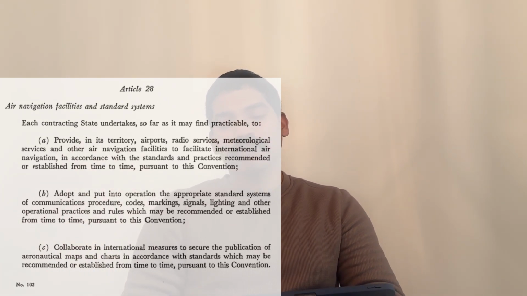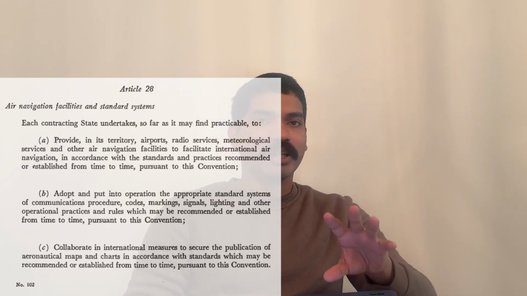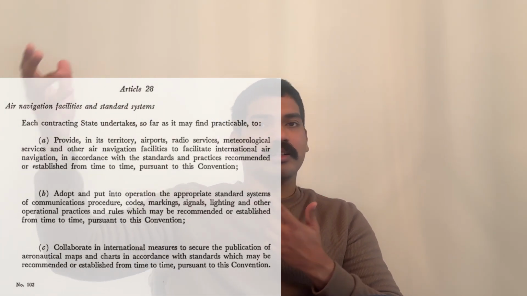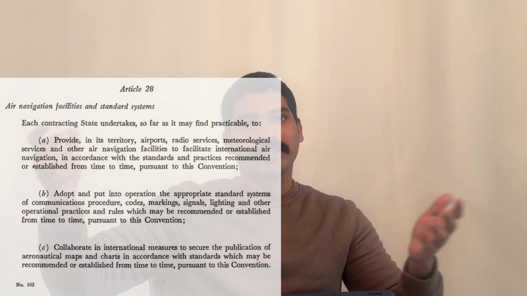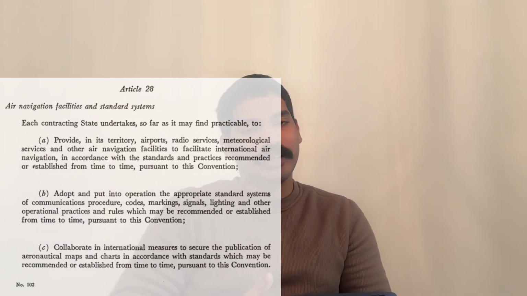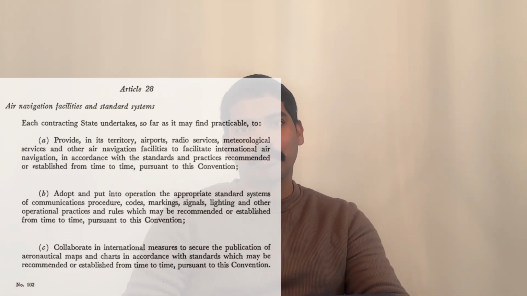So everything should have a certain sense of uniformity, so that let's say another country, US or Canada or any other airline flying to India, should find it easy to understand our procedures, and that is why there is Article 28, and that is it for Article 22 to 28.